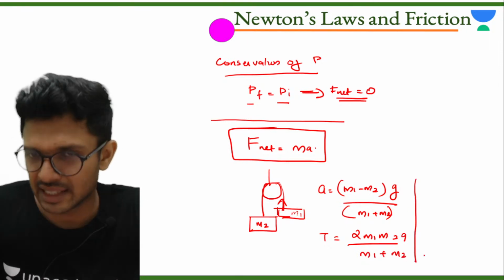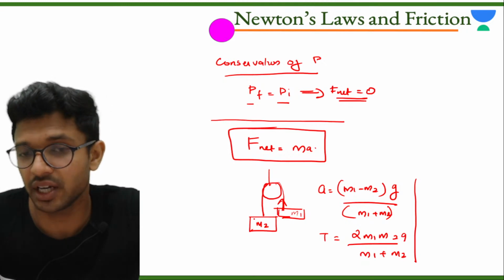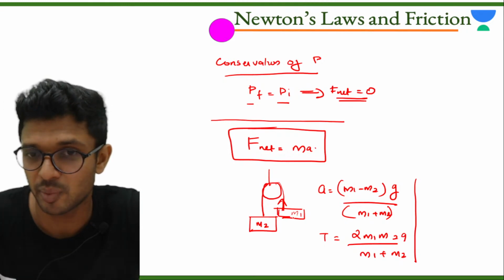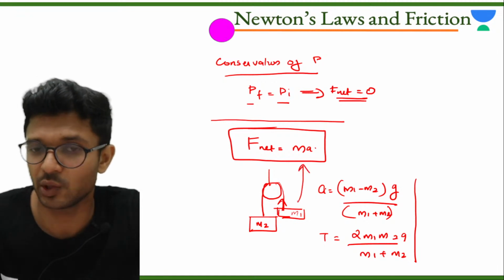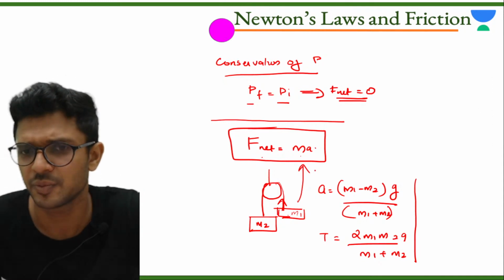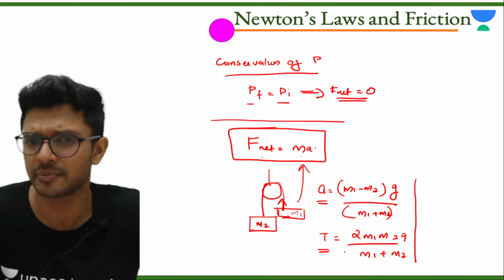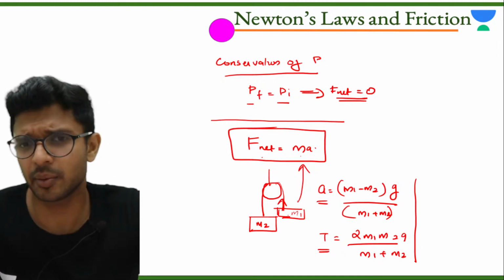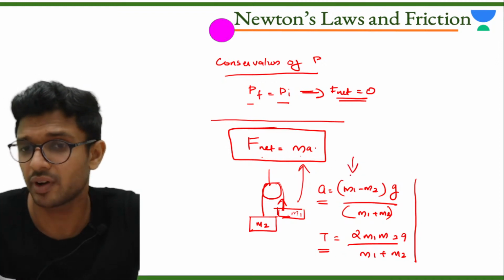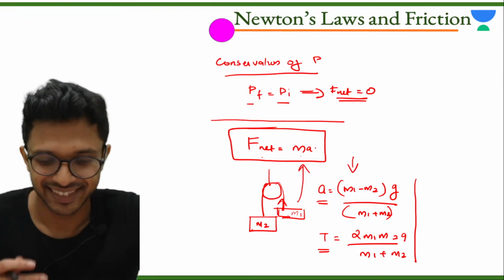Now this same derivation you can do by drawing the free body diagram of mass m1 and m2, writing net force is equal to ma, and solving the equations. You will get the acceleration and tension. It's not a big deal at all, but if questions are coming directly and you want to solve them fast, you can just memorize this particular formula also, it will be good.